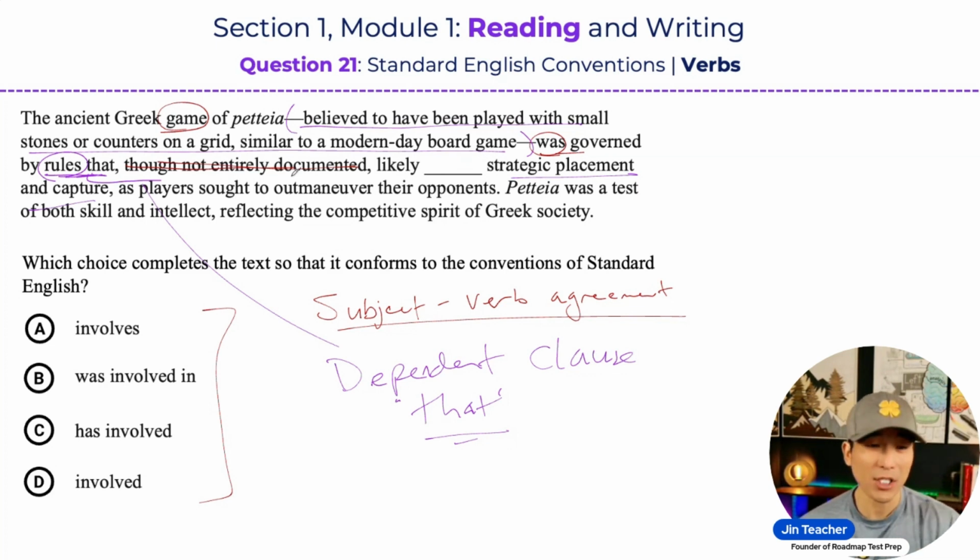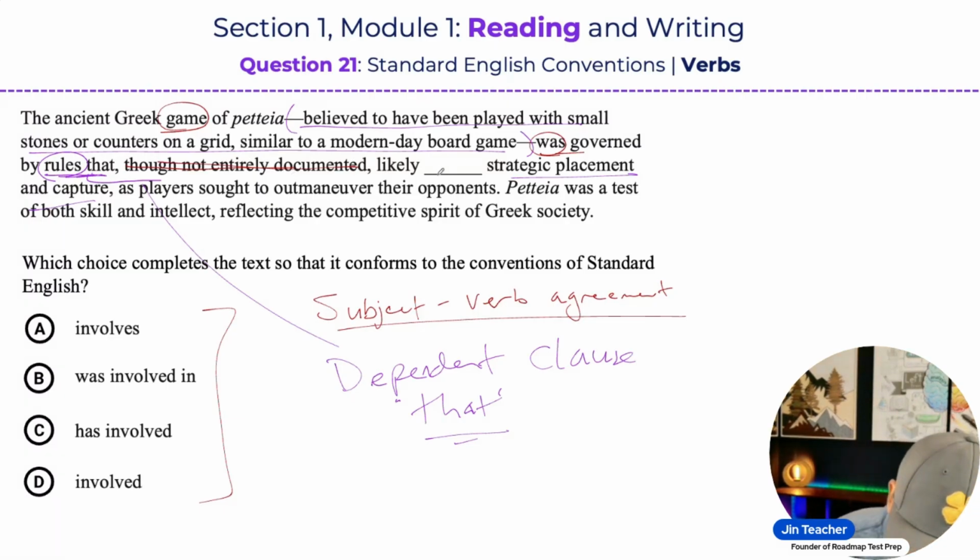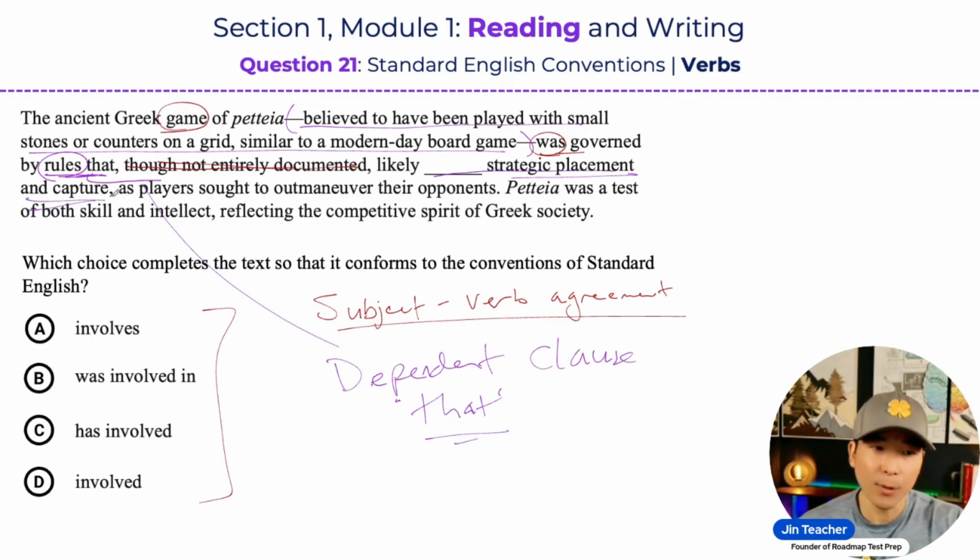So if I ask you this question, what involves strategic placement and capture? If you read the sentence closely, you would all say, oh, it's the rules, right? It's the rules that involve strategic placement and capture. That's what this type of dependent clause does. This that clause kind of modifies or describes the noun that appears before it, right?